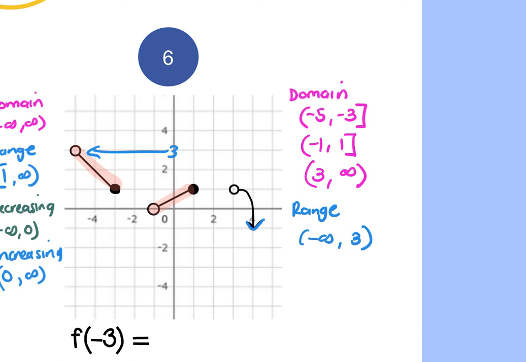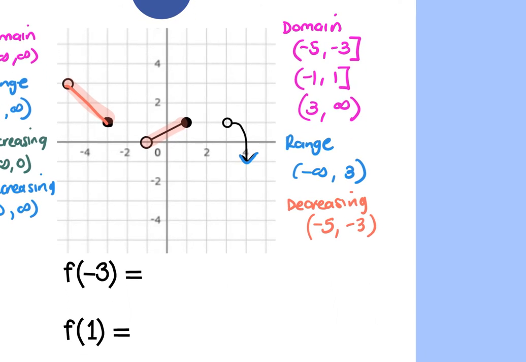Now increasing and decreasing is in 3 chunks again, because we use the x's. So this first segment is decreasing from -5 to -3, both get parentheses because decreasing always gets parentheses. Then it changes direction. Is there a break? There is a break. That's why we stopped. So it's decreasing from here to here, which would be from -5 to -3.